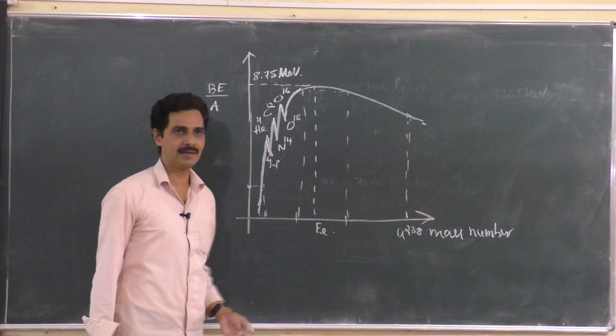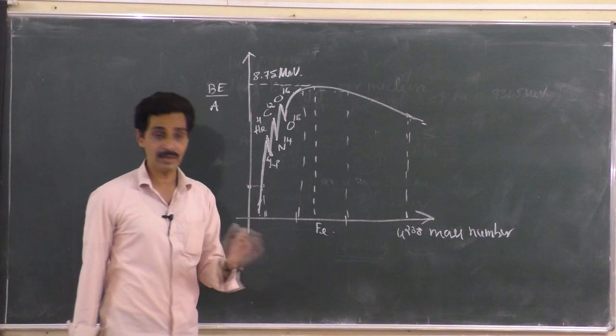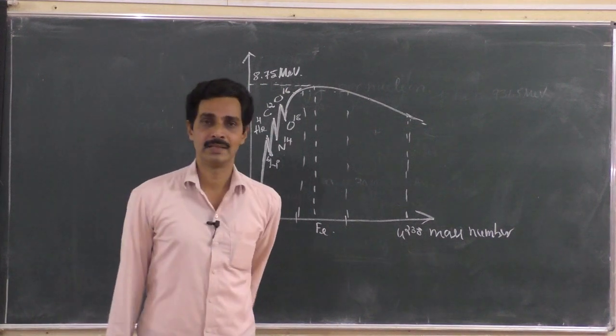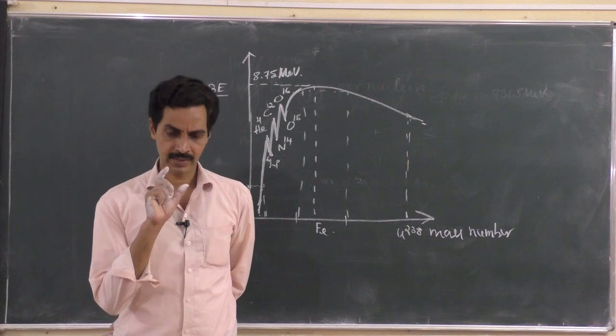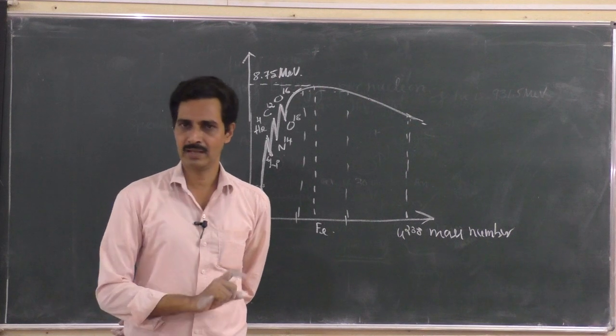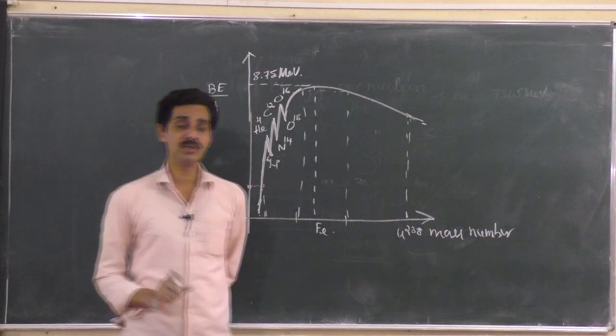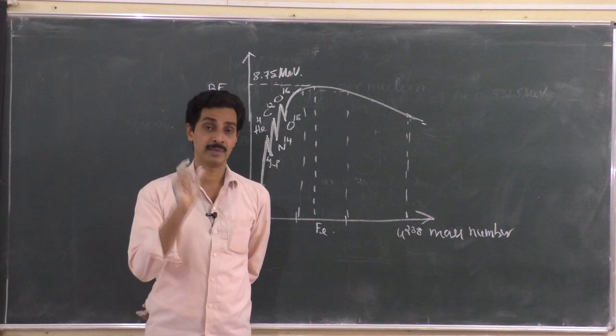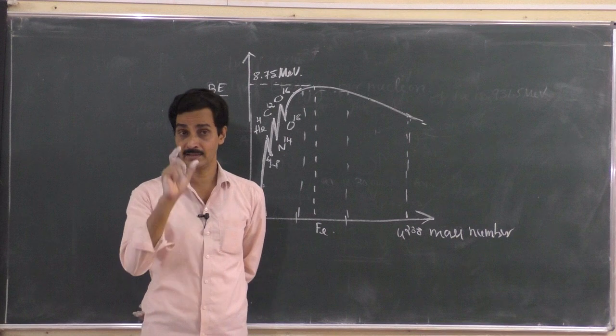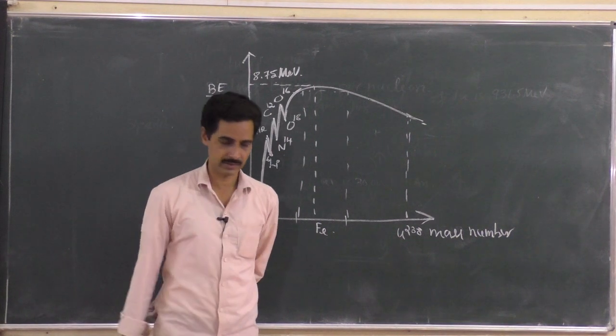So this gives you a clear idea that it is not the total binding energy of the nucleus which is required for calculating the strength of a nucleus. It is the binding energy per nucleon which needs to be seen to specify the stability of the nucleus. Binding energy per nucleon will decide the stability of the nucleus.